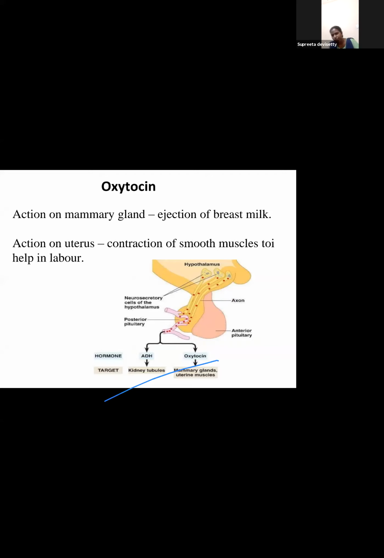So oxytocin has an impact on the mammary gland and also on the uterus. Oxytocin is basically to throw out something, to emit out. It helps in the emitting of the breast milk. It helps in the emitting of the fetus out. Oxytocin has to do with parturition, that is expulsion of the baby from the womb, and it has an impact on the mammary glands, to eject the milk.